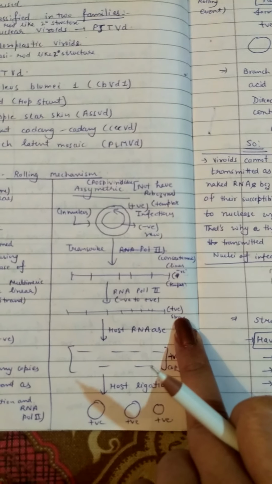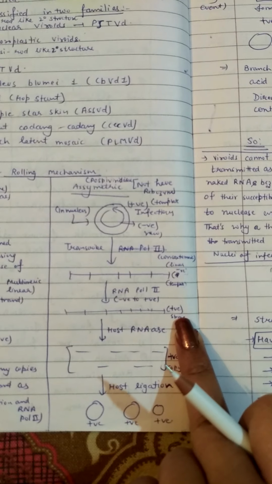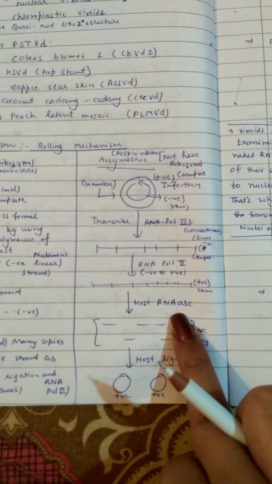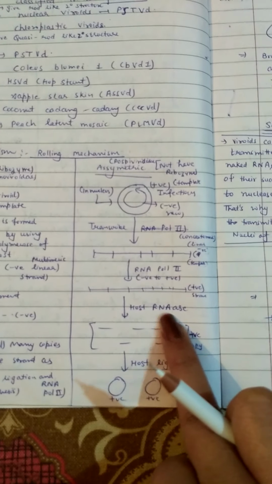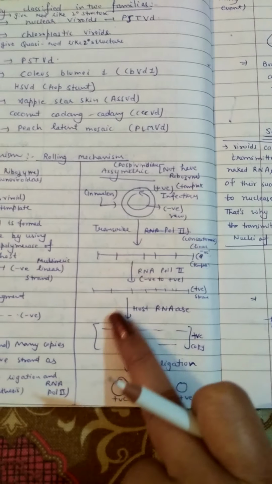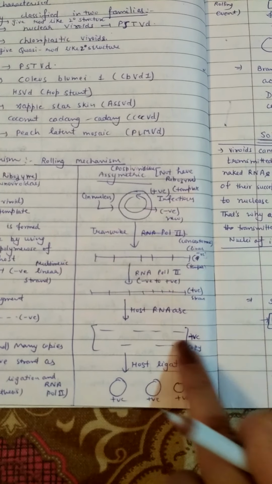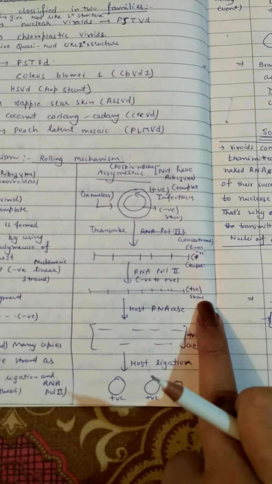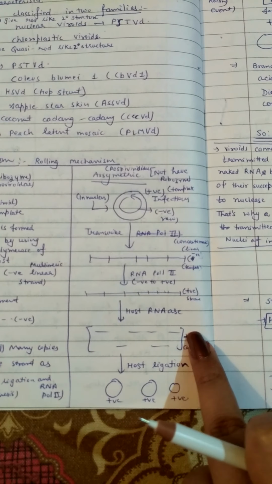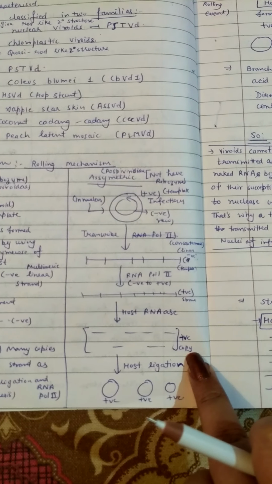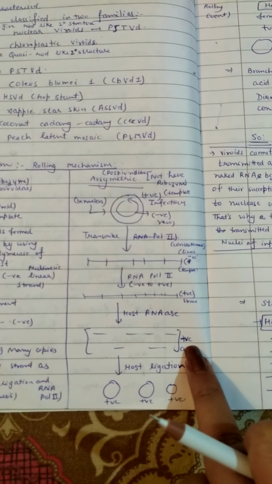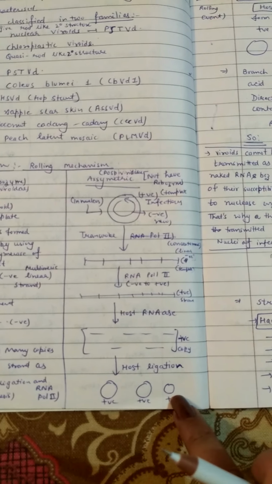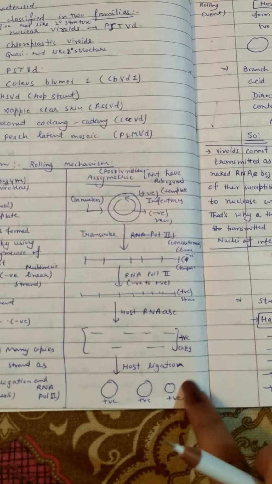There is no autocatalytic activity by a ribozyme because no ribozyme is present. A host RNase also acts as a cleaving enzyme, which cleaves these linear positive strands into smaller fragments. So these again make positive copies, and after host ligation they form new positive copies of viroids.